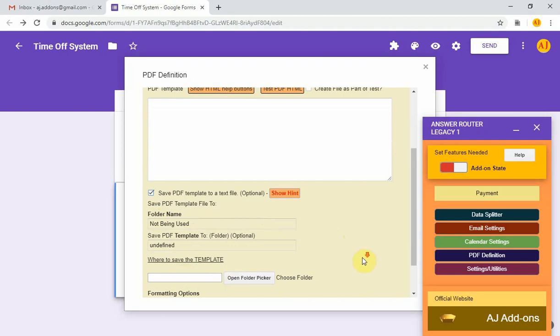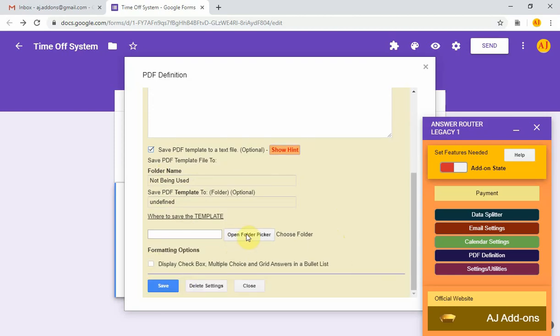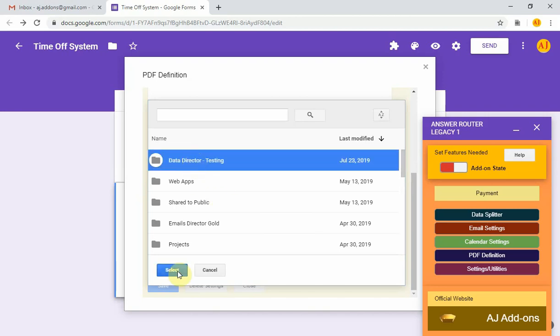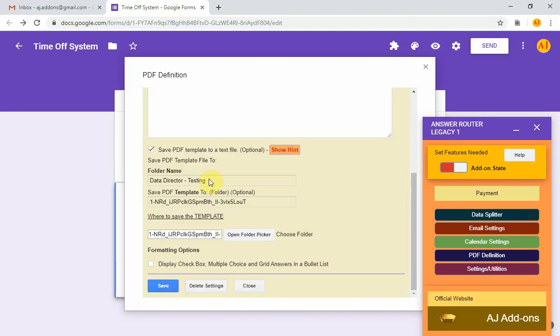And in order to pick the folder, click this button, Open Folder Picker. You can click a folder, select it, the folder name will be added, and the folder ID will be added as a setting.